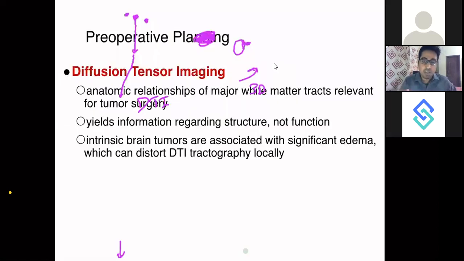So how does diffusion tensor imaging work? I will give a detailed description in the neurosurgical radiology course, which we will be conducting in the coming few days.